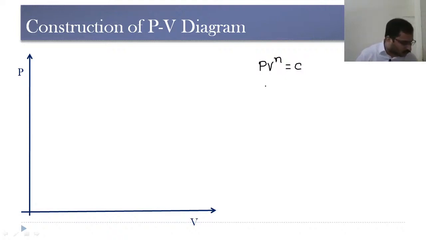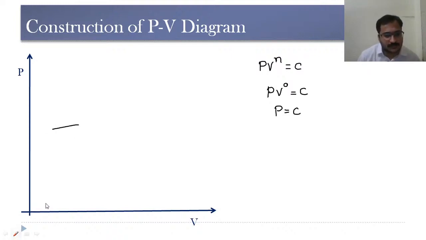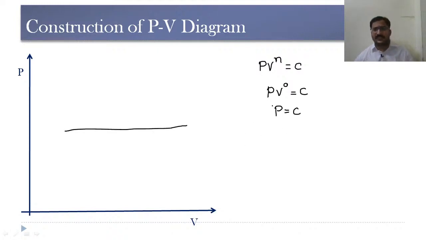If n is equal to 0, then PV power 0 is equal to constant, and since V power 0 is 1, pressure remains constant. When pressure is constant, we get a horizontal line like this. So we get a horizontal line when n is equal to 0.